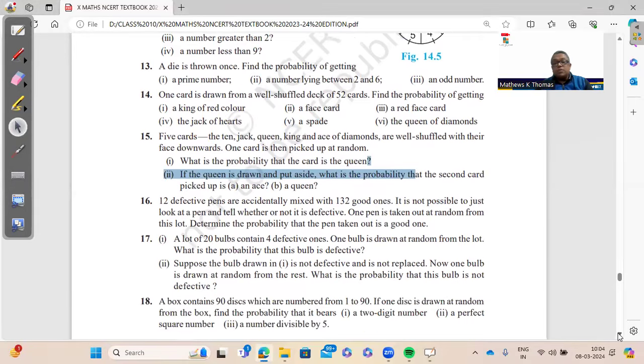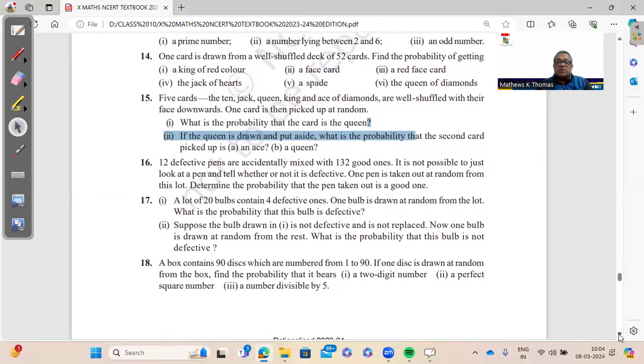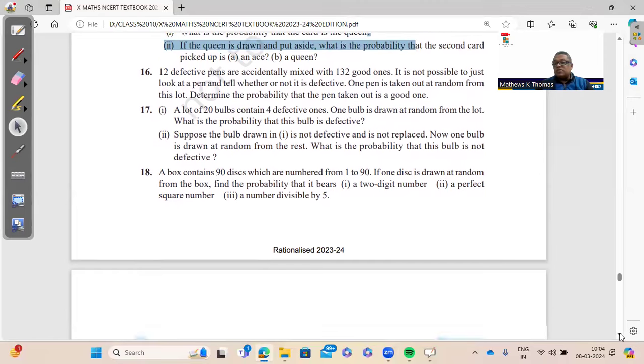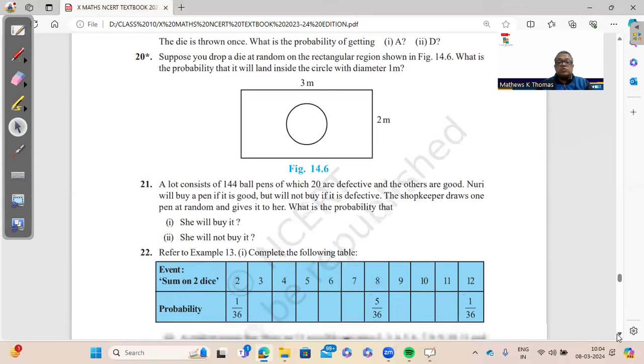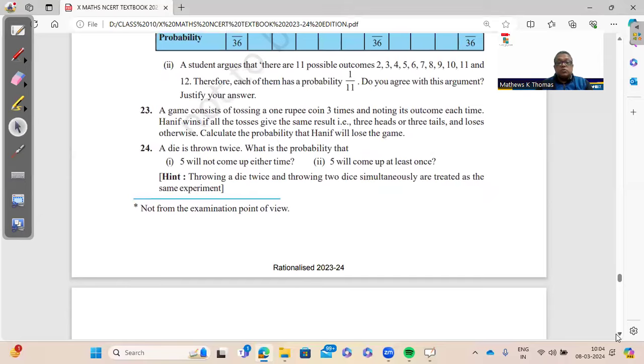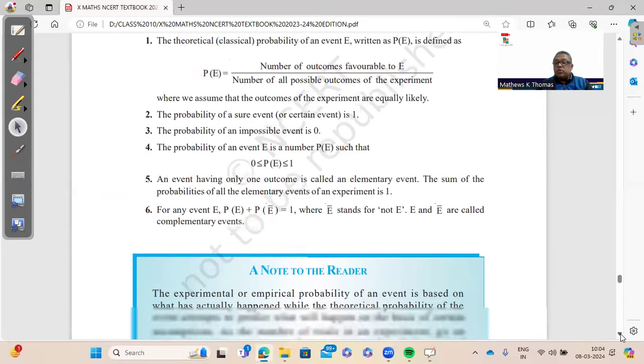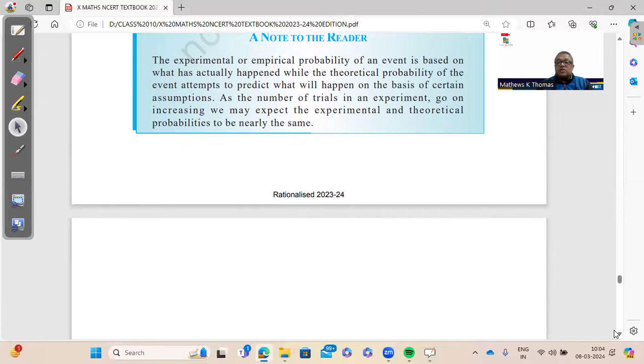And of course, for double dice, I told you 36 outcomes, single dice has 6. One coin has 2 outcomes, 2 coins have 4 outcomes, and 3 coins have 8 outcomes. So there are questions on that. That's about probability, and I hope that by doing this, at least your basics of the NCERT will be covered.